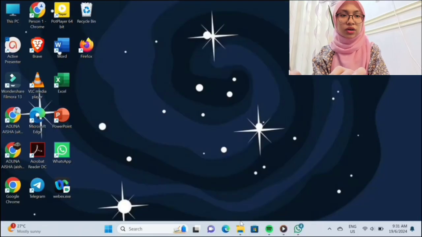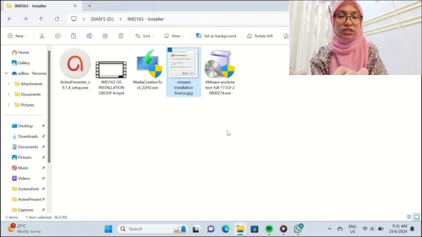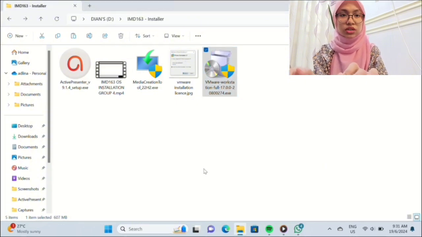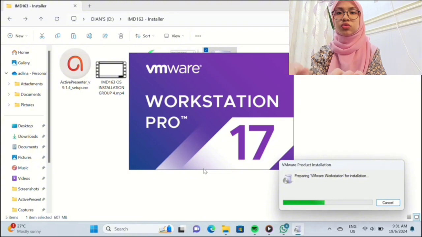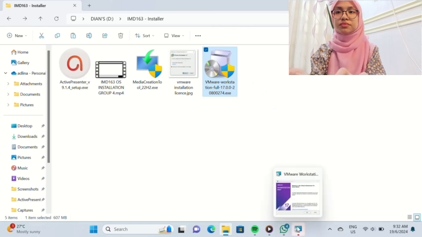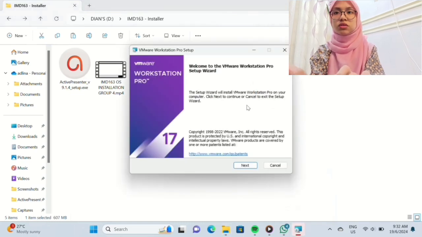Hi, now I will show you step 2, which is installation of the virtual machine. As you can see, I already have the installer, but for those who don't have the installer, you can go to Google and type VMware Workstation download. And then you need to wait for the preparing VMware Workstation for installation.